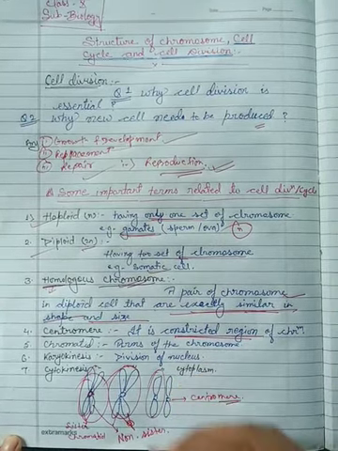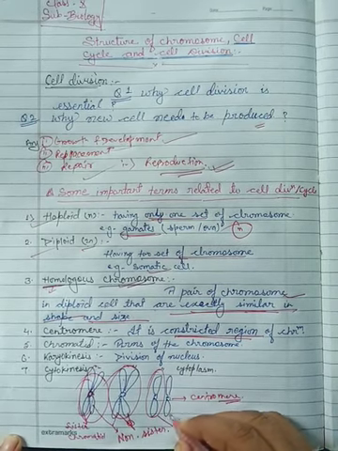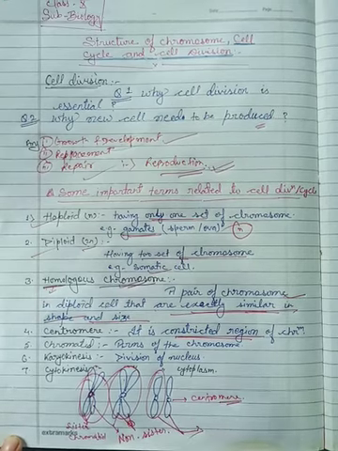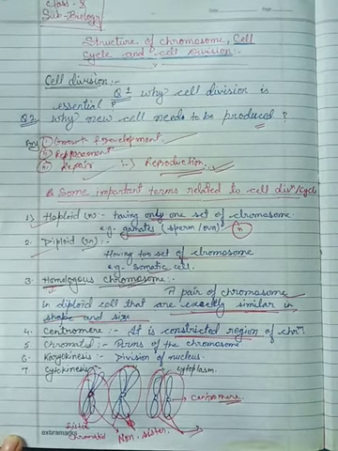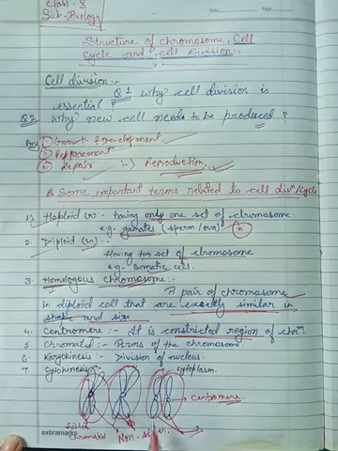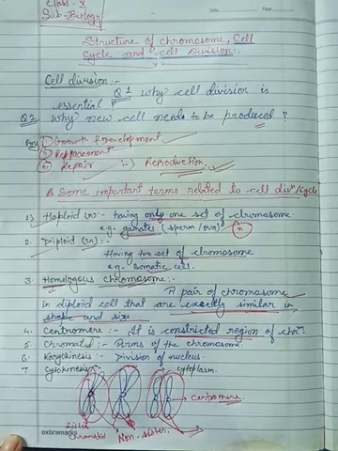This is my dear haploid set of chromosomes, and we will conclude that two sets of haploid chromosomes will be diploid. That means a single set of chromosomes is haploid and two sets of chromosomes is diploid.